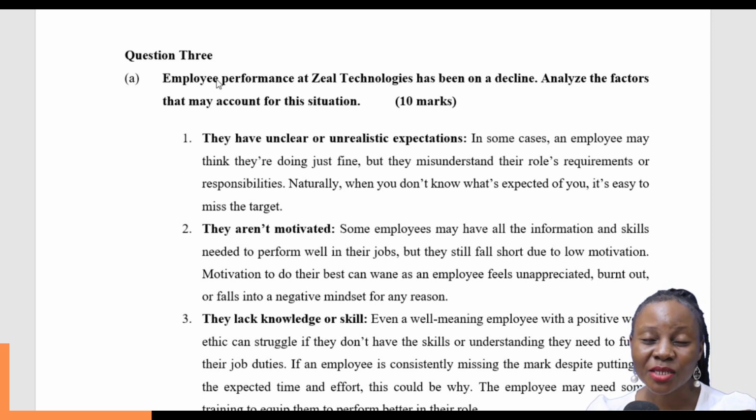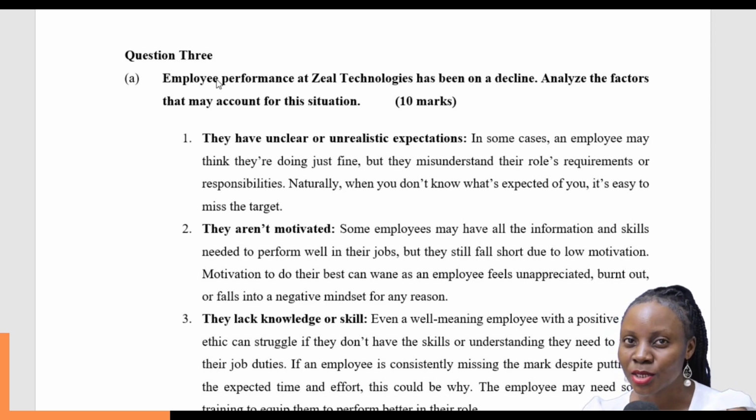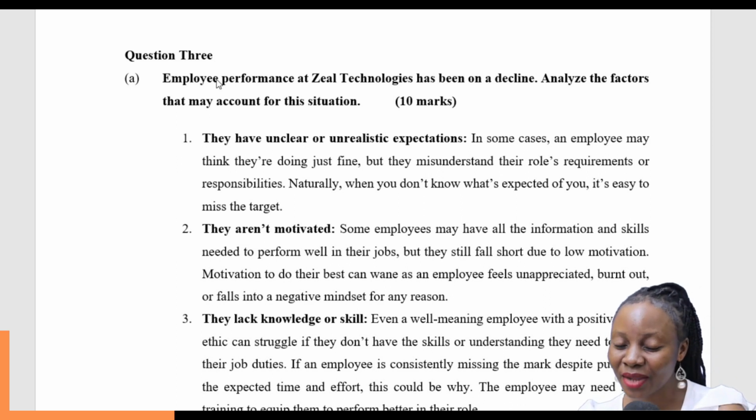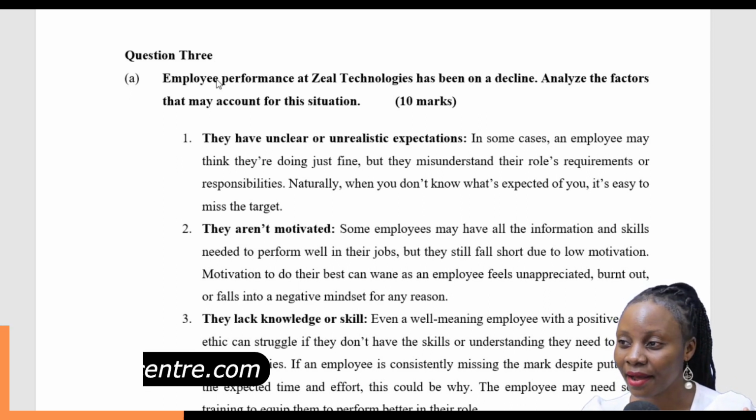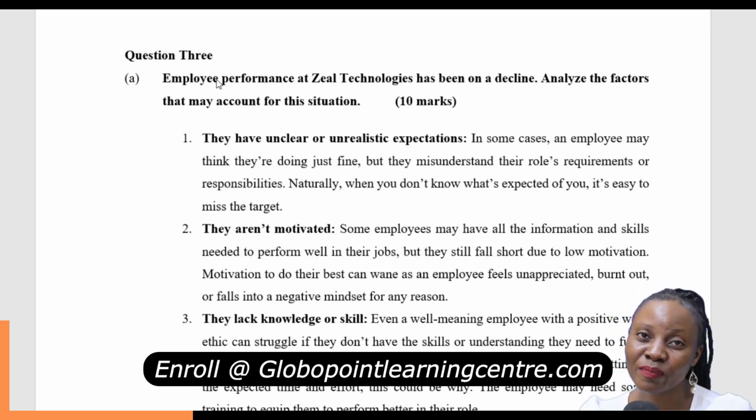Ensure that the goals and objectives you come up with are simple, measurable, attainable, realistic, and time-bound. So if the goals and objectives of the organization do not follow this particular format, then chances of achieving the goals will be slim.